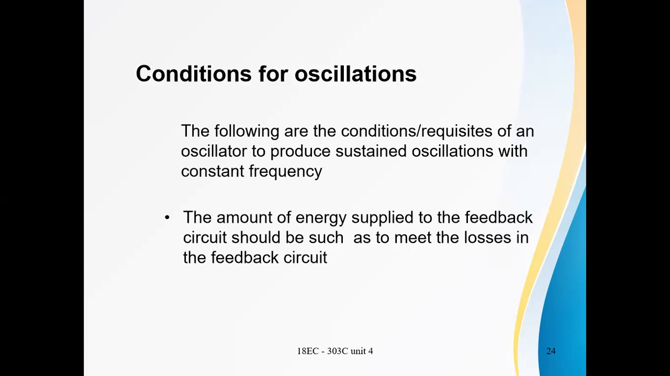What are the requirements? The amount of energy supplied to the feedback circuit should be such that it meets the losses in the feedback circuit. That means there are some losses in the feedback circuit, so we need to supply that much energy to the feedback circuit to get sustained oscillations. Whatever the losses generated by the feedback circuit, we need to compensate those losses.